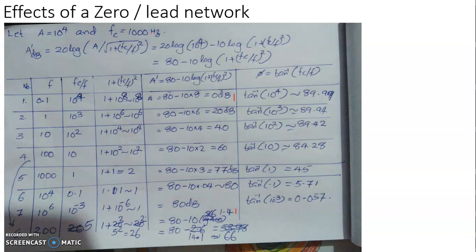10-fold increase of frequency results in a rise of gain by 20 decibel. This increase in gain is identical with 6 dB per octave rise in gain.